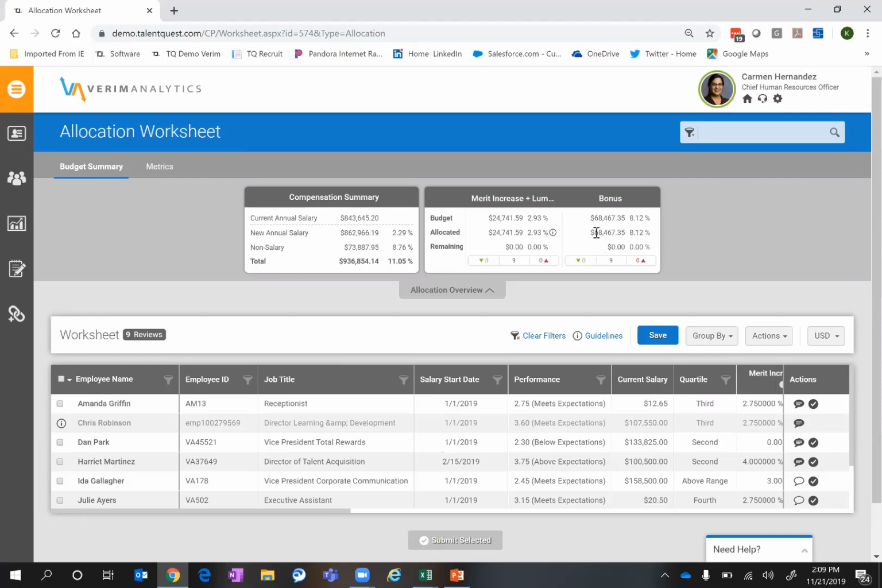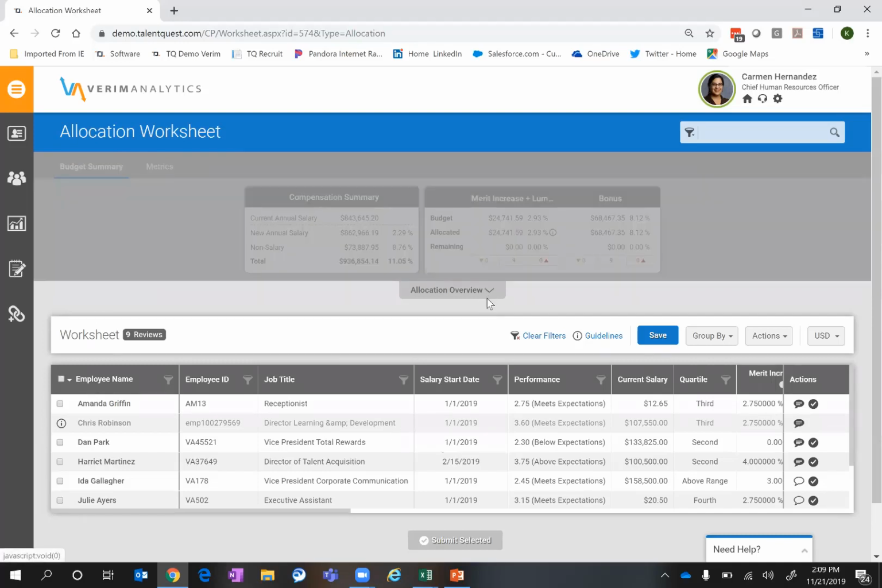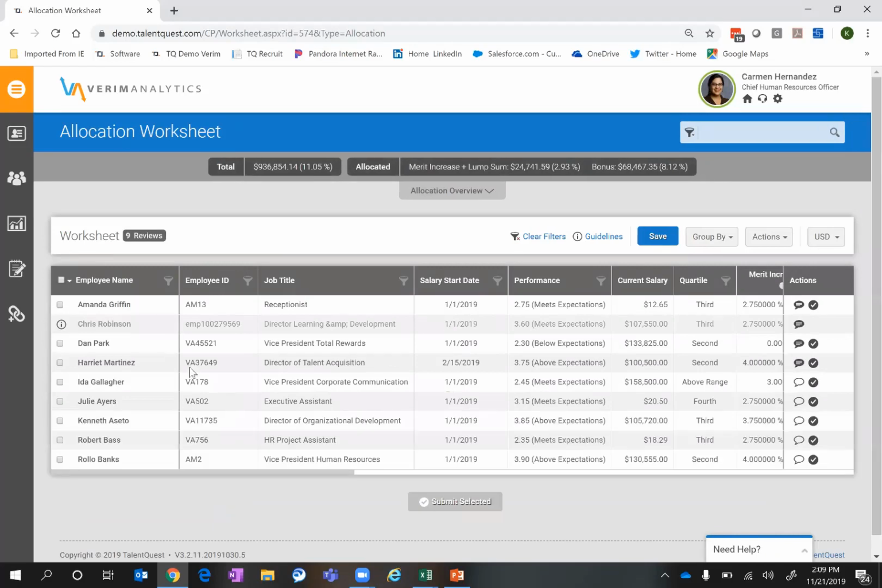As we'll notice too, all of this updates in real time. So any changes that I make in the worksheet below, if I have this expanded, in real time we'll be able to see what those adjustments have been. So as we skip down to the worksheet below itself, now we can see the information that's contained in here.